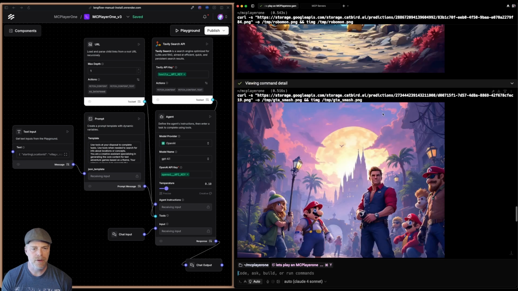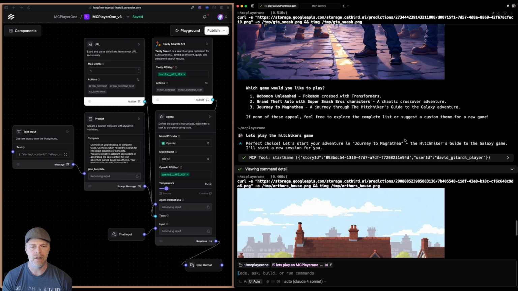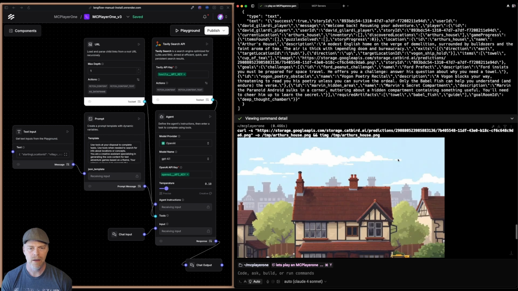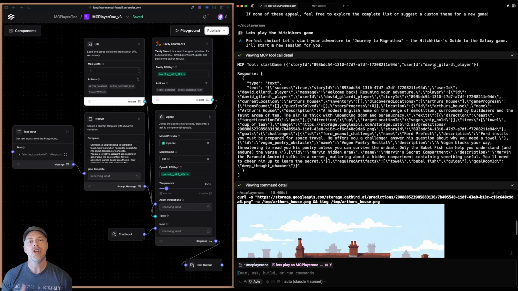It's the same thing with getting the images. I've embedded images in all of these. You'll see this. Here we go. Here's another one where it said, okay, let's start the game. I said I want to play Hitchhiker's Guide to the Galaxy, and so it started it. Because of what is defined in openapi.json, it knows that it needs a story ID and a user ID in order to use Start Game.